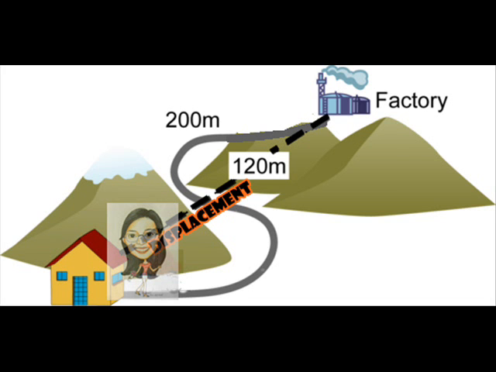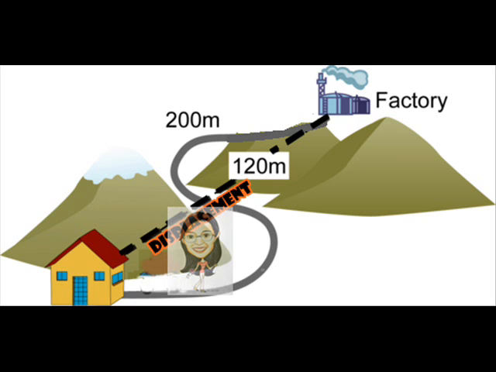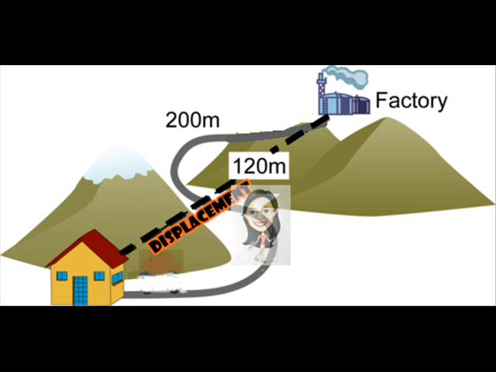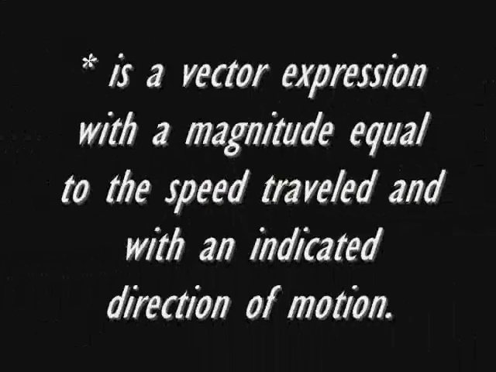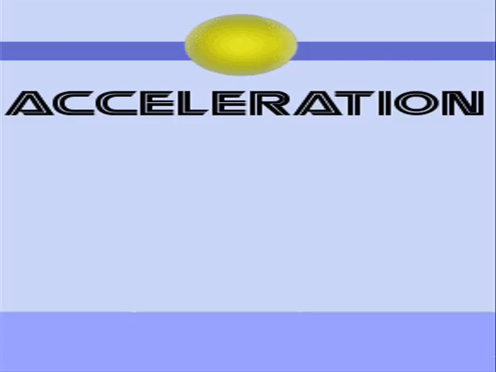For example, Jessica is walking to her work at the factory with a given distance of 200 meters. But is she actually 200 meters away from her initial point? No, she is only 120 meters away from her initial position. The magnitude is equal to the speed traveled, with an indicated direction of motion.